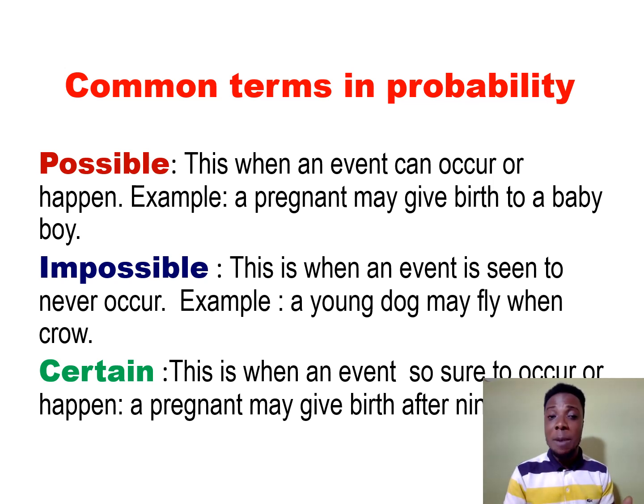Whenever you are pregnant, it is so sure that you give birth after your 9th month. So we have possible, which is likely, impossible, not to occur, and certain, so sure to occur. These are the terminologies in chance or probability.